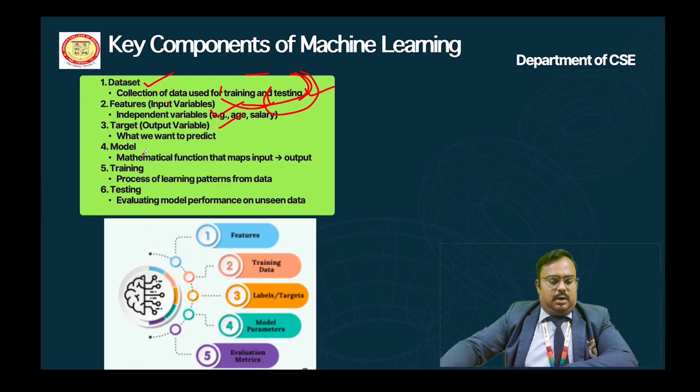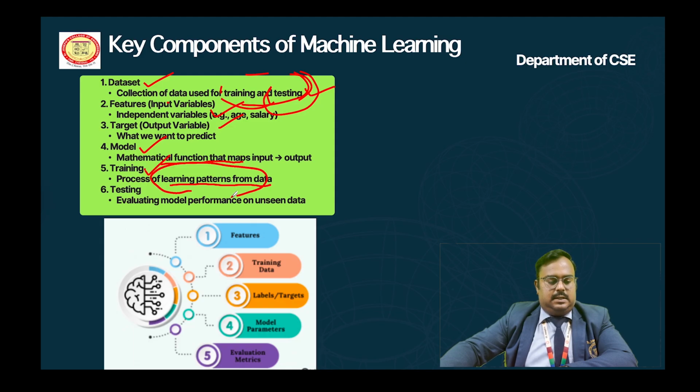Next one is model. A model is nothing but a mathematical function that maps input to output. Normally, a model means we have to train a model based on our requirement. Next one is training. Training is the process of learning patterns from data. We have to collect data from various sources, and after that go through the process of learning the pattern through the training process.